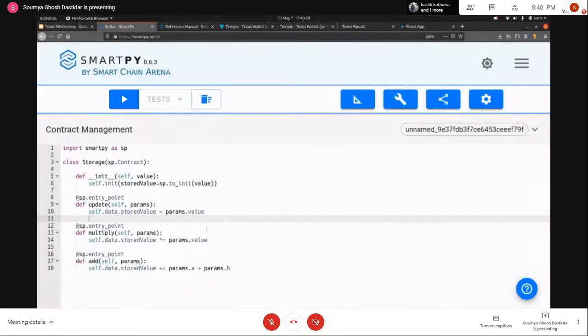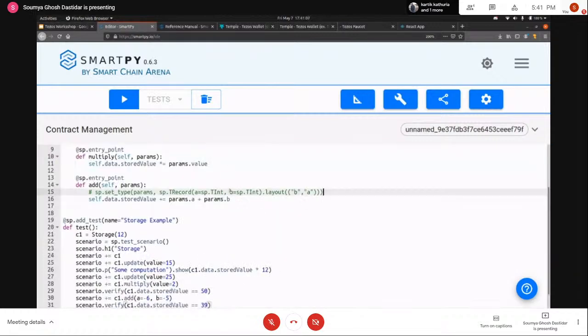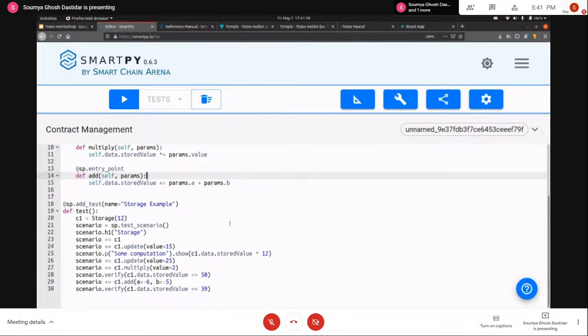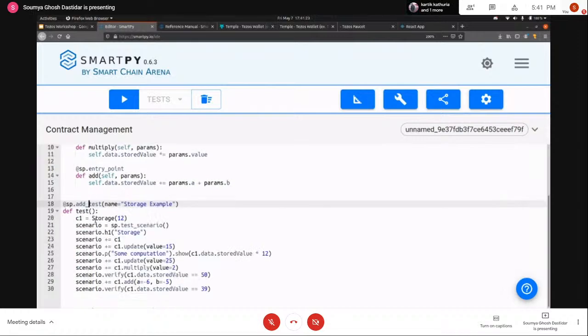So what I'm going to do is add the tests. I've already created the tests and kept them here, so I'll just copy them over. So this is the test side of the thing. To actually test your contract here, you have to add something called a test, sp.add_test, and then write a function that is going to basically create an object of the contract class that you've written, and then call the functions and basically verify that the contract is working as expected.